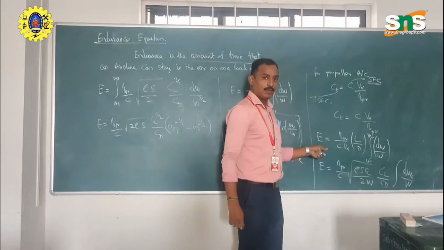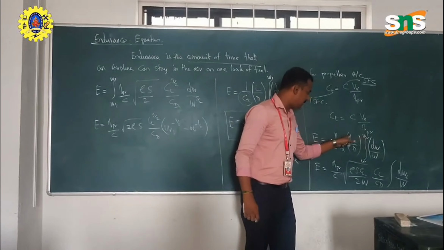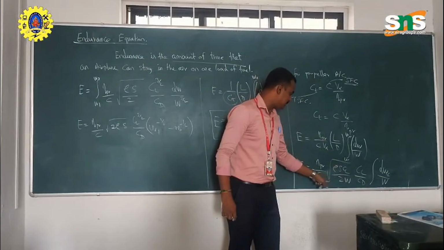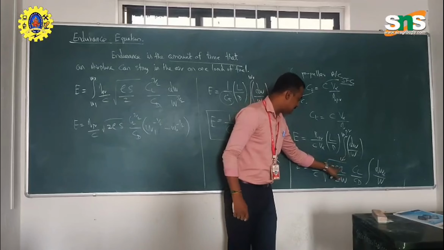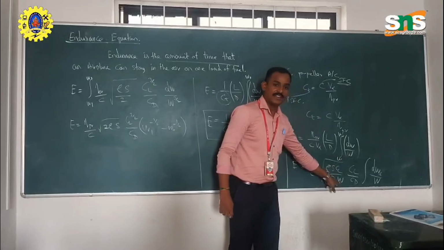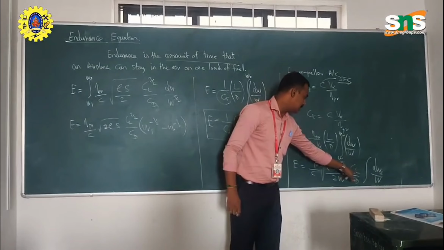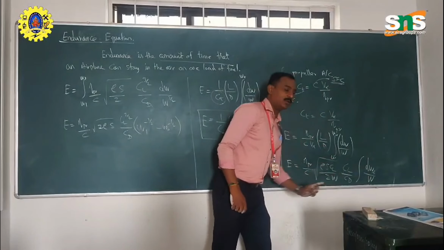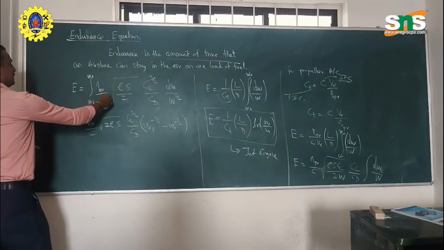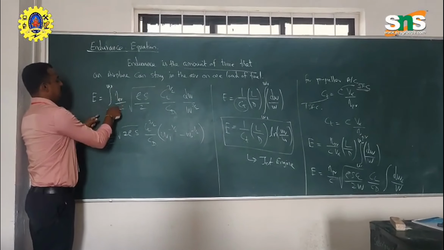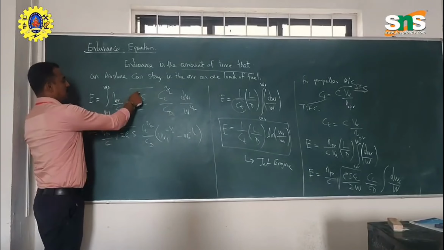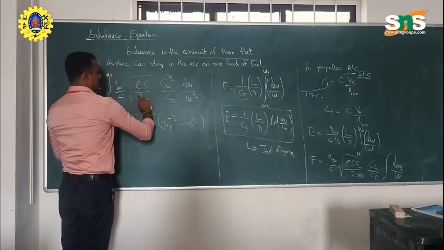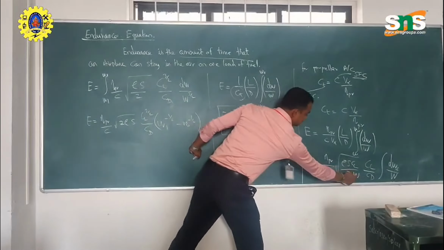For another form of the equation, you have to replace lift and drag with the lift force and drag force. So we can replace V infinity with root of 2 W by rho S C_L in level flight. Here C_L squared comes, so we take out C_L by C_D instead of L by D, with dW by W to the power of 3 by 2.